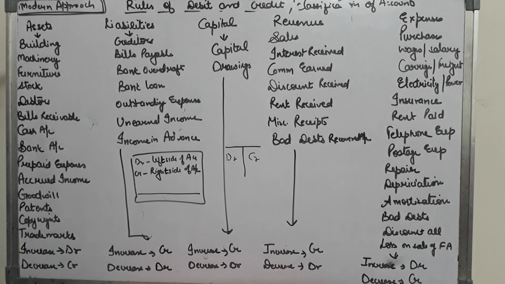Let us see. Building, you all know what building is all about. Infrastructure that is created with bricks, cement, and sand is known as building. Then the other is machinery. When you are working, you need machines to carry on your work, that is your asset. Furniture, you all know what furniture is, table, chair, etc. is your asset. Stock of unsold goods that are lying in your store is known as stock. This we have done in basic terms.